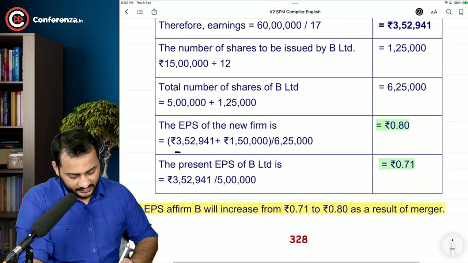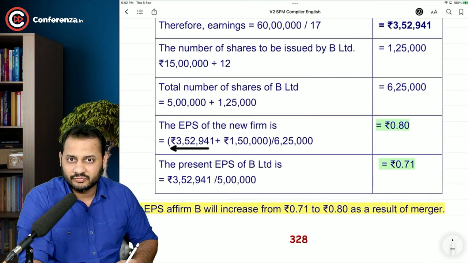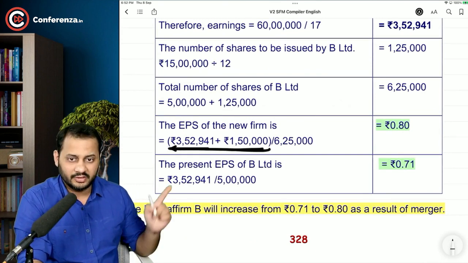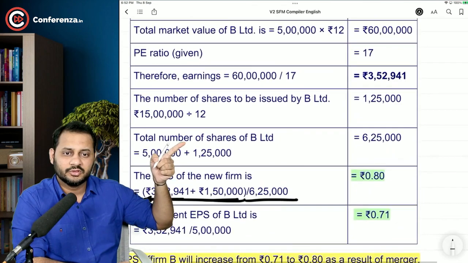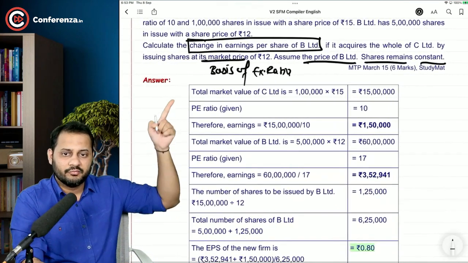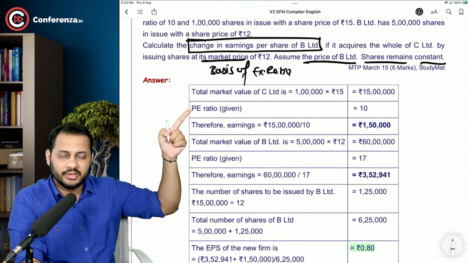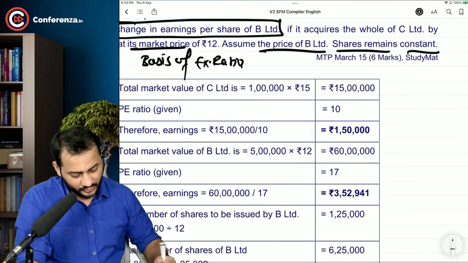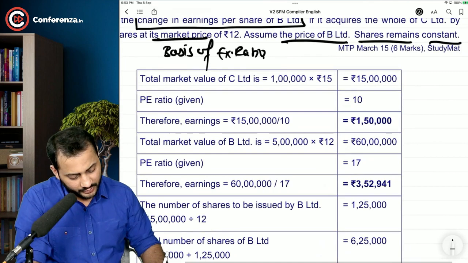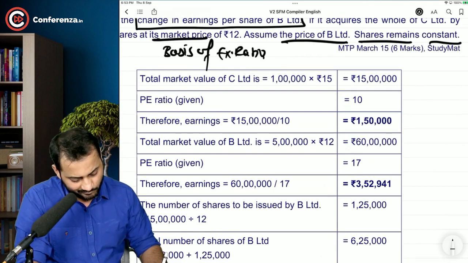You can clearly see 352 is the earning after taxes of the pre-merger company. This is 1,50,000, the other company. This is the total earning after merger. Total number of shares, 5 lakh plus 1,25,000, that's 6,25,000. So this is how they have calculated. 15 lakh total market value, divided by P/E ratio, you will get the total earnings.